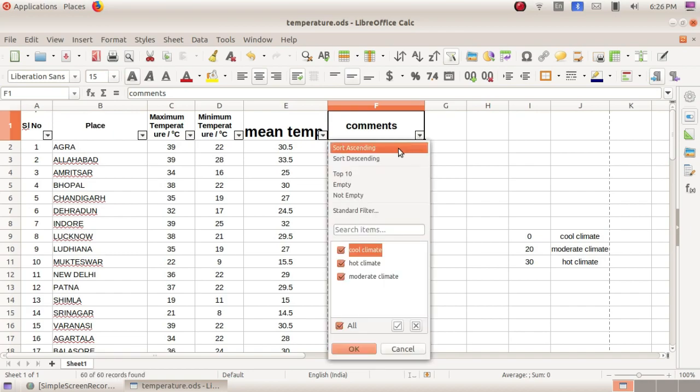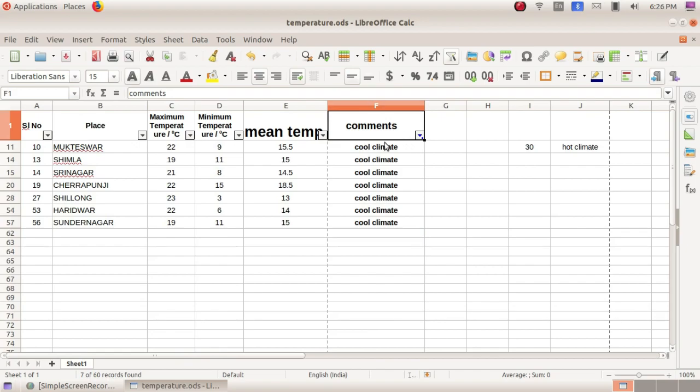Click on there. So here you have the option sort ascending, descending. Here we are going to filter according to a cool climate. I have selected the comments section, that's why we have the value, only we have 3 values. So according to this you can filter. Here I have selected cool climate, just click OK.